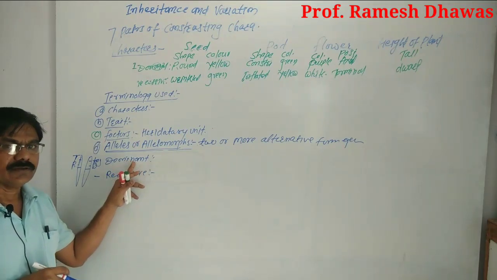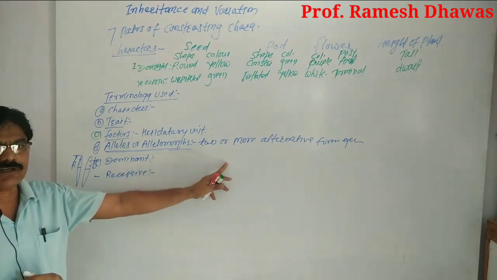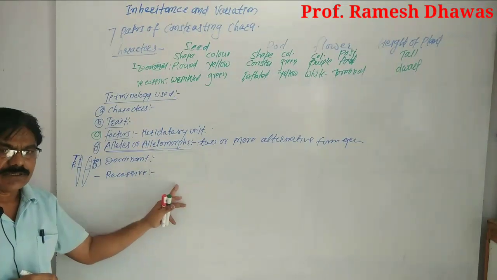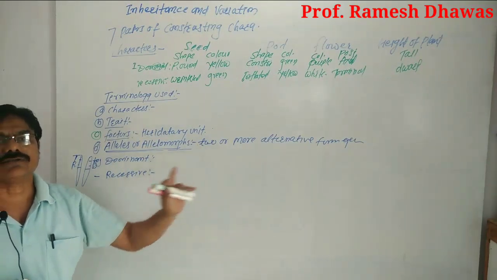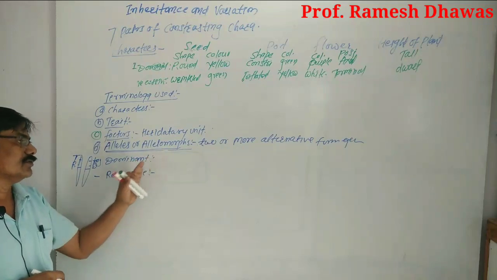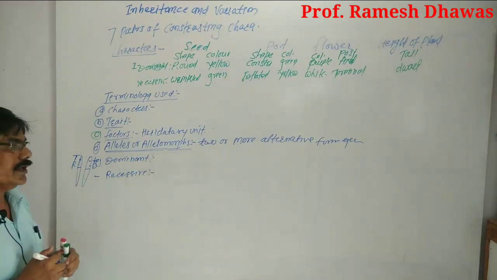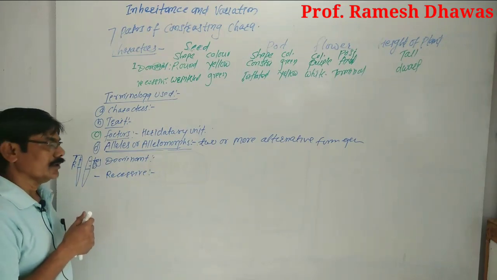Dominant is simply that which expresses in an F1 individual, and recessive is that which is suppressed in an F1. But this is in the presence of alternative alleles. Then there are more terms.